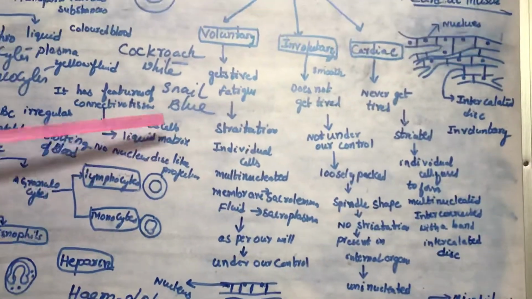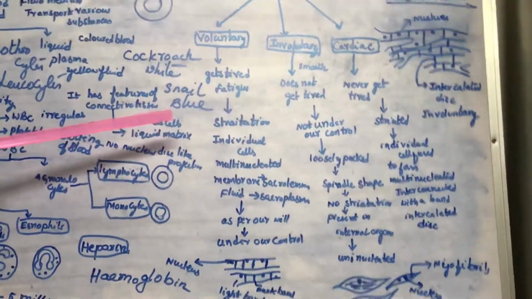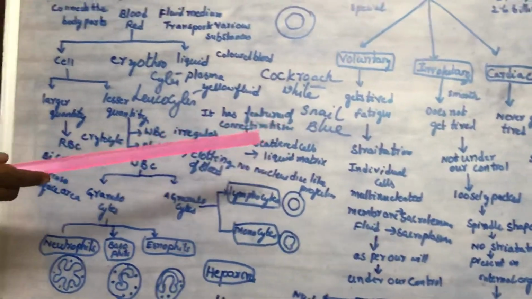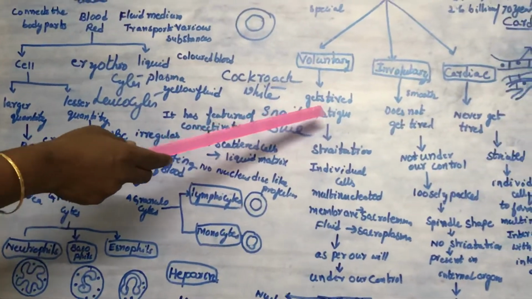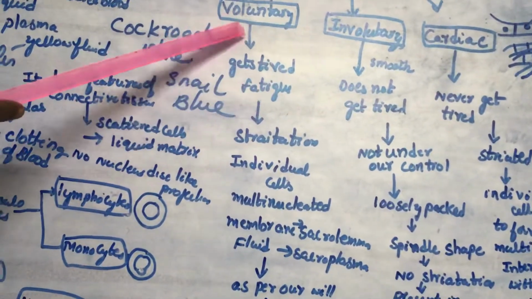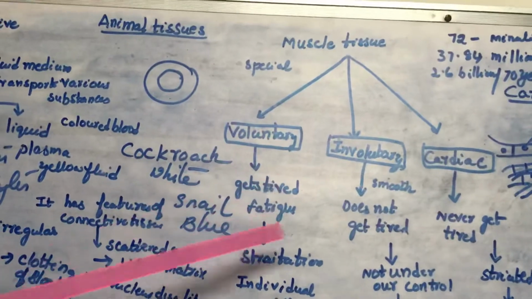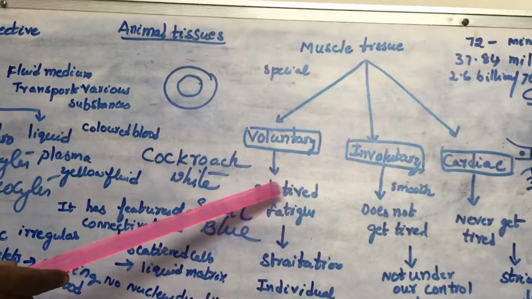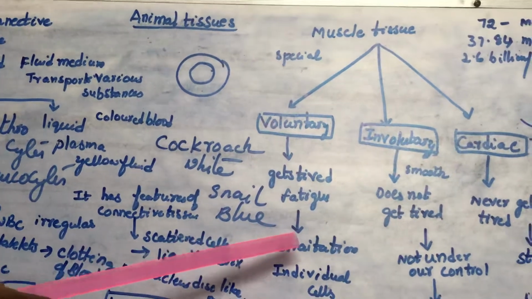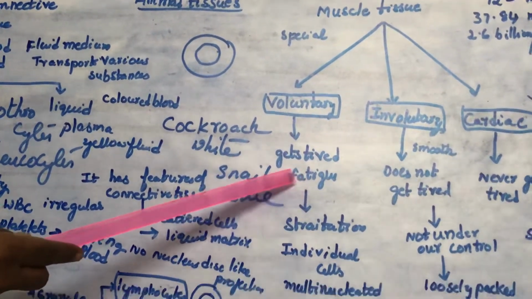And these muscles are attached to the bones and help for the movement of our body. That's why they are also called skeletal muscles. See, when we do exercise, these muscles get tired or fatigued. These voluntary muscles, after regular physical exercise, get tired or fatigued and develop cramps. But when you relax yourself, when you take rest, again they come to their normal position.